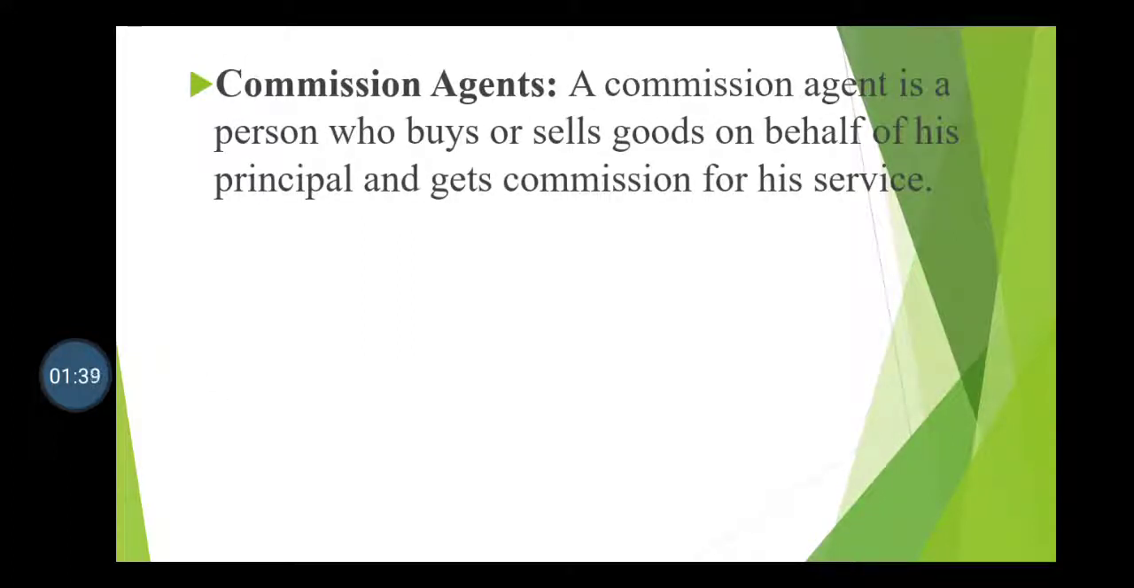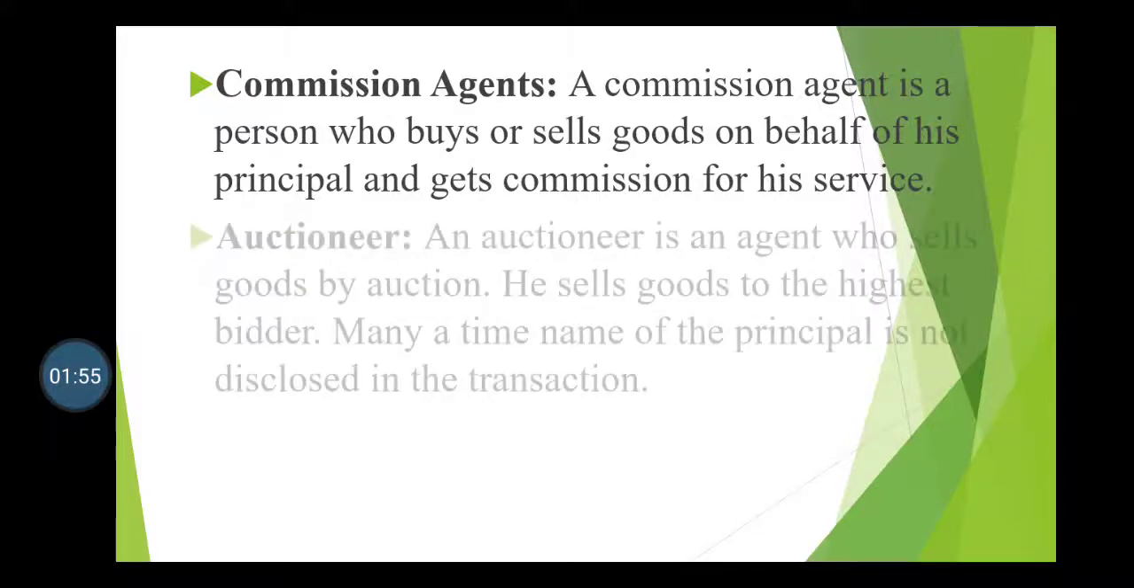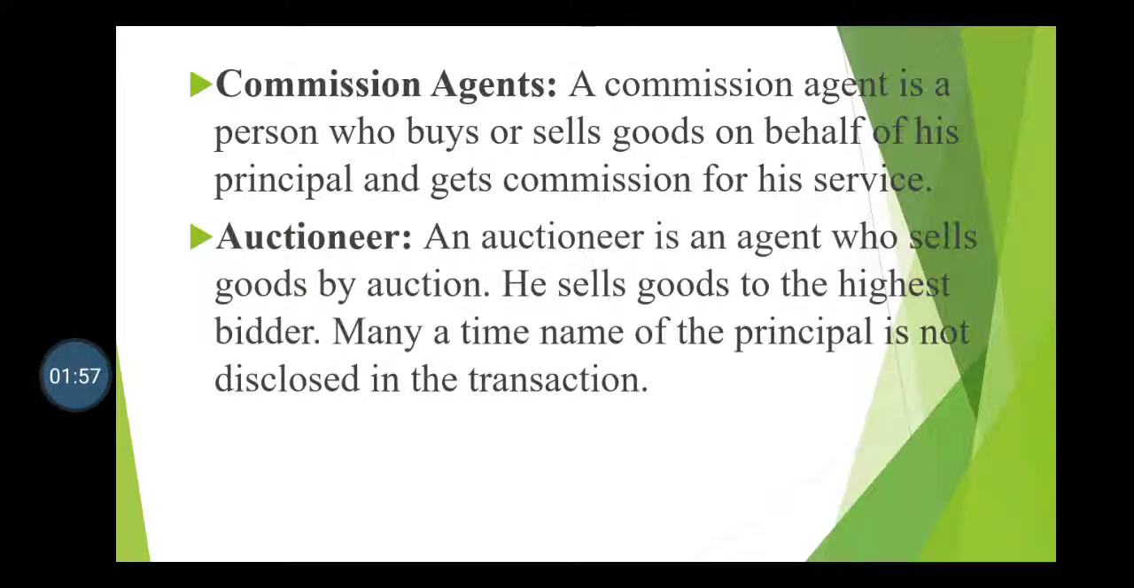Now we will go through some types of agent. The first one is commission agent. A commission agent is a person who buys or sells goods on behalf of his principal and gets commission for his service. The next one is auctioneer. An auctioneer is an agent who sells goods by auction. He sells goods to the highest bidder. Many a times the name of the principal is not disclosed in this transaction.